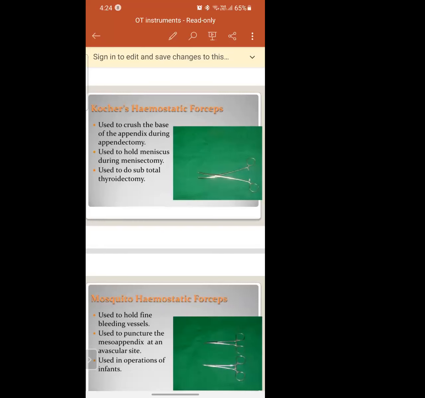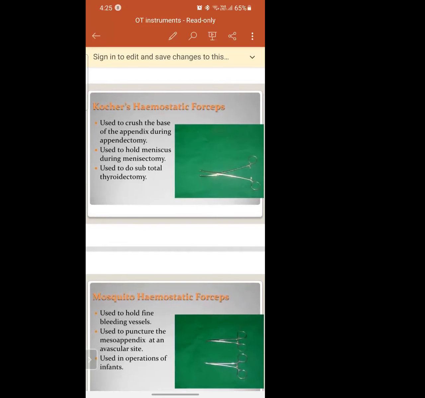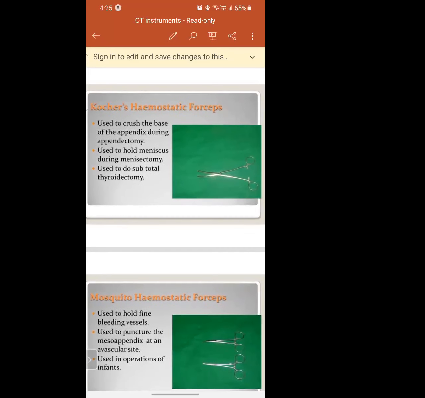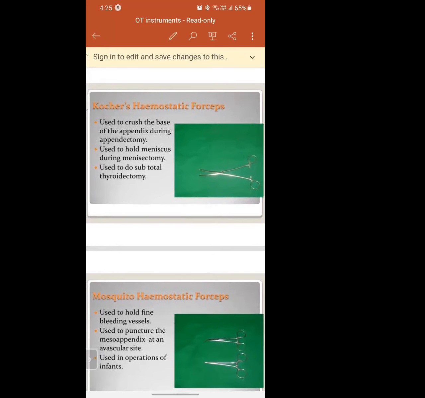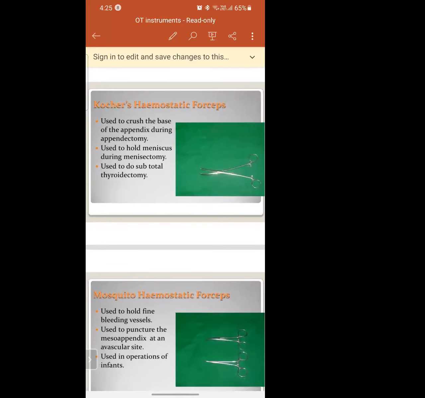Yes, ma'am. Even for thyroidectomy. What do you mean by thyroidectomy? To remove the thyroid. For that also it is being used. And what do you mean by meniscus? Meniscus is nothing but a slight tear in the knee.